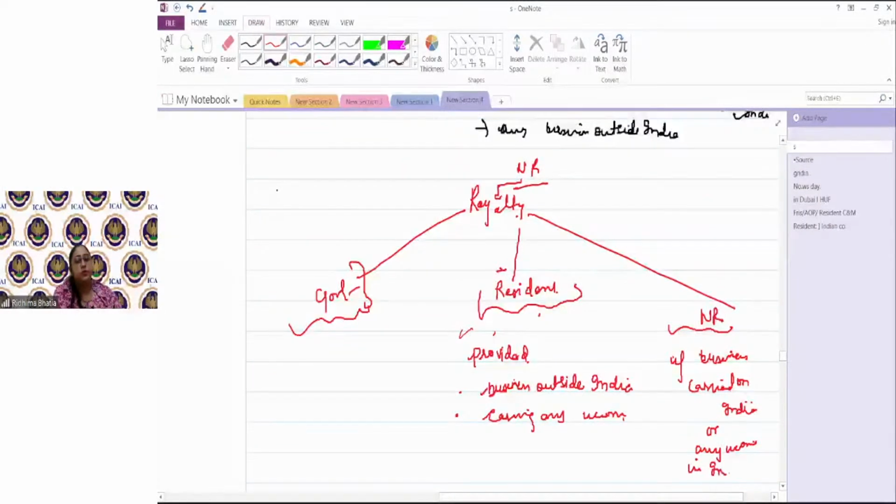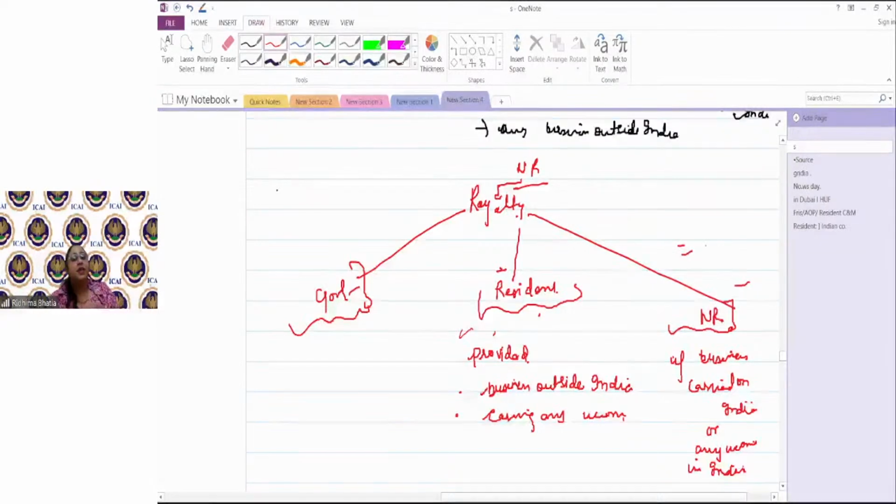So suppose the non-resident is paying royalty to another non-resident for a secret formula, okay? And now, using that secret formula, he is producing a product in India. So now that royalty is being used for the purpose of a business carried out in India. So that royalty would be taxable in the hands of the non-resident who is receiving it, as income deemed to accrue or arise in India.